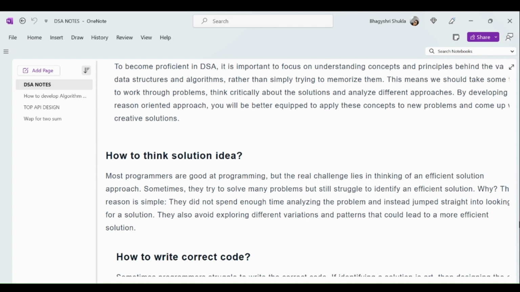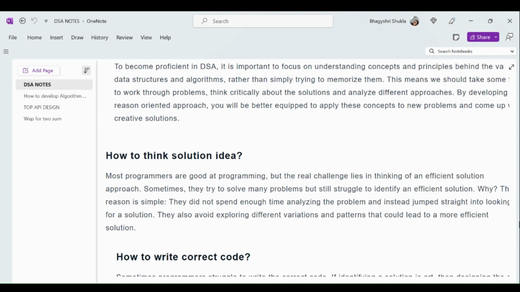Most programmers are good at programming, but the real challenge lies in thinking of an effective, efficient solution approach. Sometimes they try to solve many problems but still struggle to identify an efficient solution. For the same problem I am going with the brute force solution, but someone with proper ideas about DSA and algorithms solves it in 2 lines of code while I am using 7 lines. So this is why we have to try for the best approach and the most efficient time to get the output, giving the solution in a very optimized, efficient way.